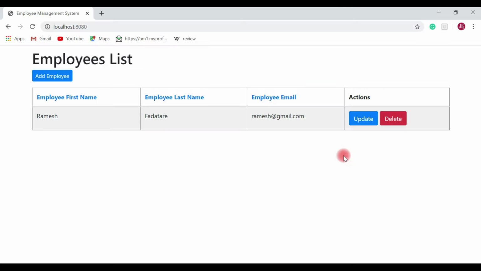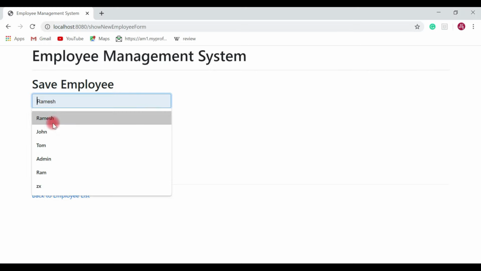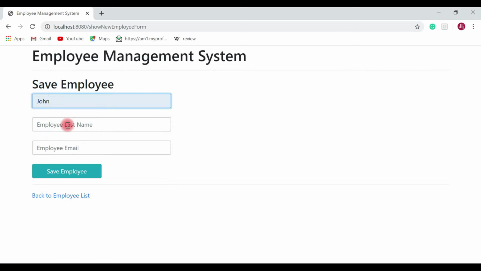Alright, so let me show you what exactly we are going to develop in this video tutorial. We are going to develop employee management system application, and look at here, these are the basic CRUD operations that we are going to implement in this video tutorial. We are going to implement add employee, update, delete and list employee features. So let me add a new employee here. So first name is John, last name Sina, employee email john@gmail.com, and hit save employee button.